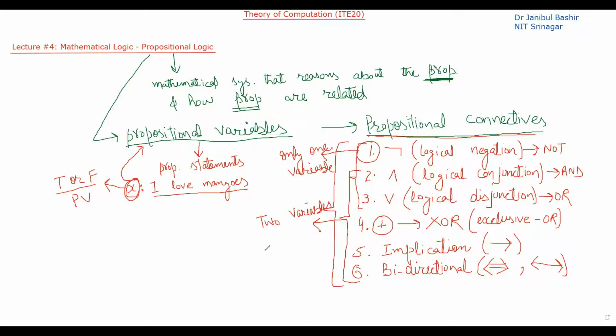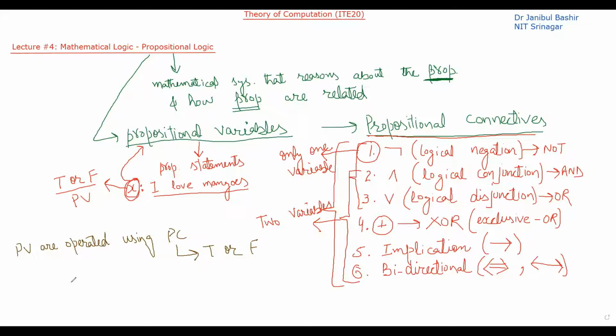Also, another thing you have to keep in mind is that when propositional variables are related using propositional connectives, the final value can only be true or false. It cannot be any other value.